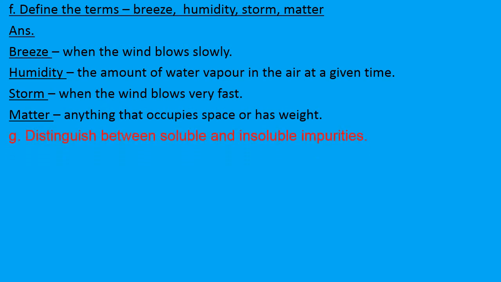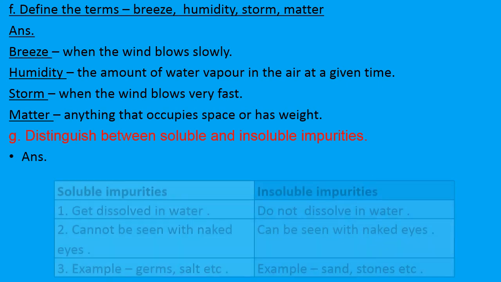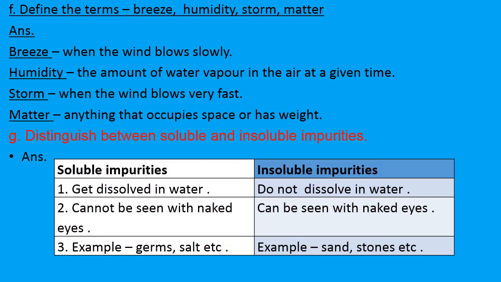Part G is distinguish between soluble and insoluble impurities. So here again we will divide these two terms into two parts in a table. First is soluble impurities and the second one is insoluble impurities. Soluble impurities get dissolved in water, whereas insoluble impurities do not dissolve in water. Point number 2, soluble impurities cannot be seen with naked eyes, and insoluble impurities can be seen with naked eyes.